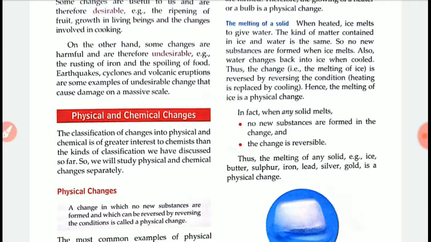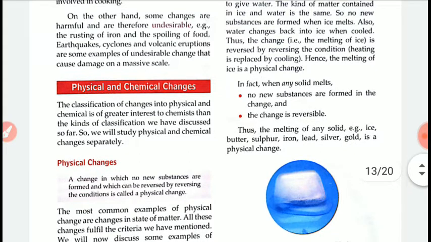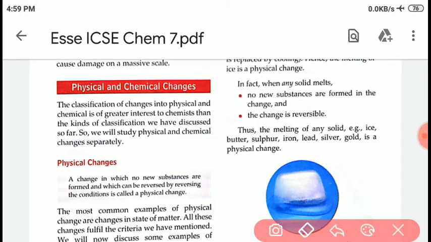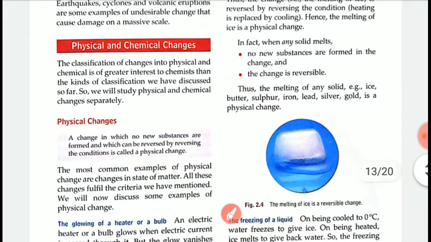Physical changes. A change in which no new substance is formed and which can be reversed by reversing the conditions is called a physical change. The most common example of physical change is changes in states of matter.